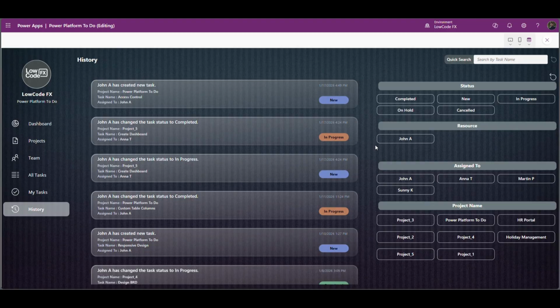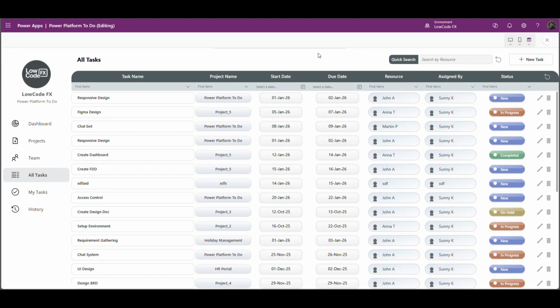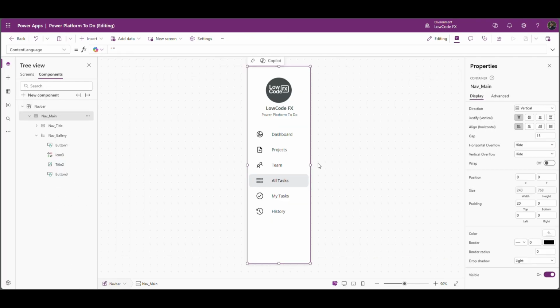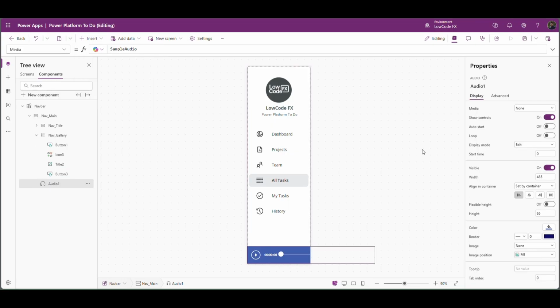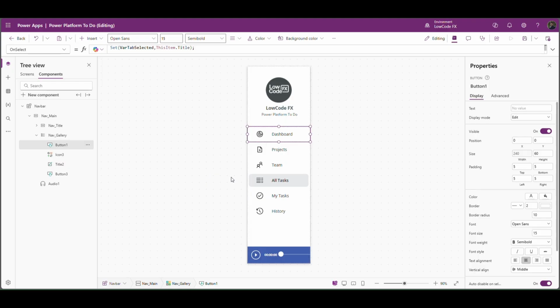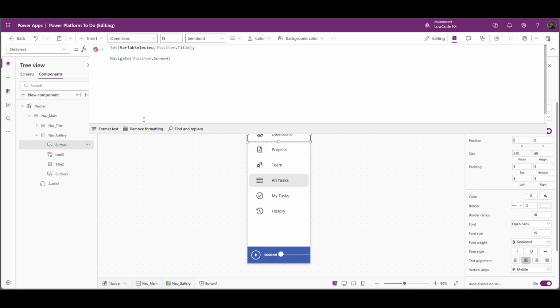So I'm going to add sound effect to the left navbar, and whenever there is a pop-up, animated pop-up drop here, then I will set one sound effect to that as well. So let's add two sound effects. In the component itself I'm going to add one audio. Let me add sound within this media. Okay, now of these individual buttons I will set one variable.